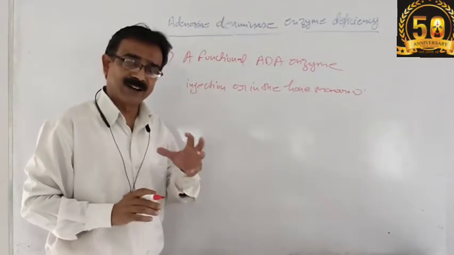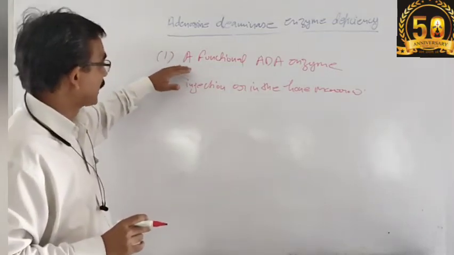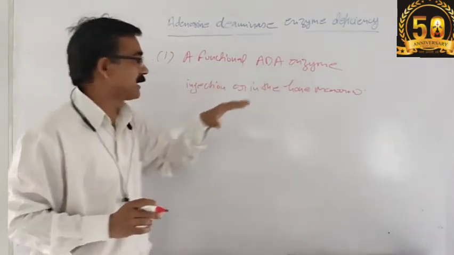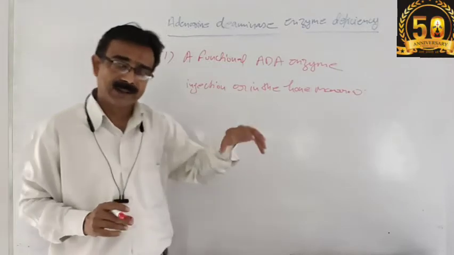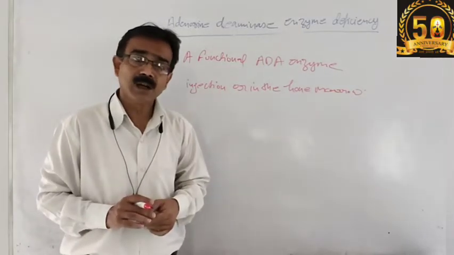The very first type of remedy is a supply of functional ADA enzyme by injection or in the bone marrow.